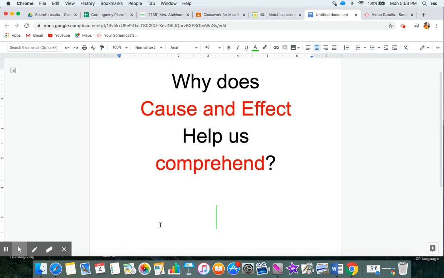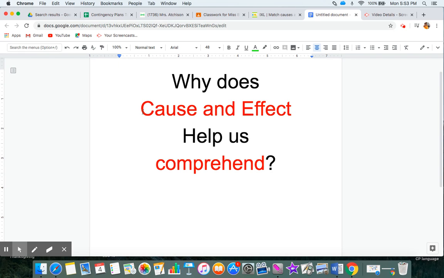And our essential question is, why does cause and effect help us to comprehend? I think you know what all of that means. Cause and effect means why do events in a story happen, and comprehend means understanding the message in the story.